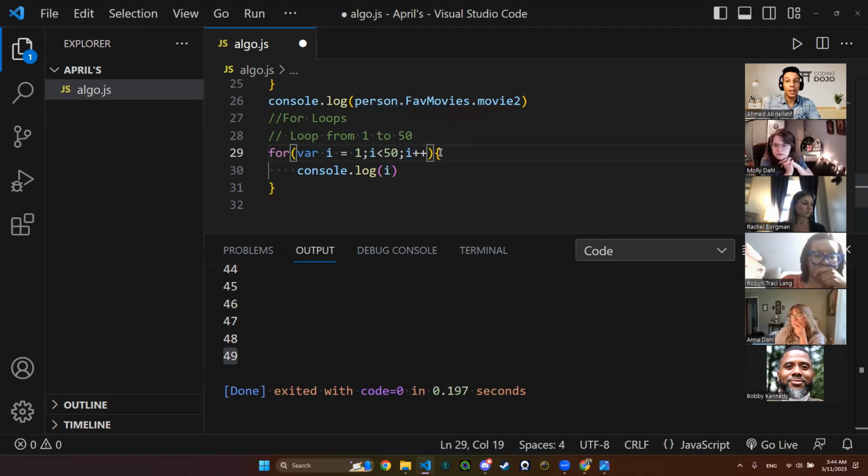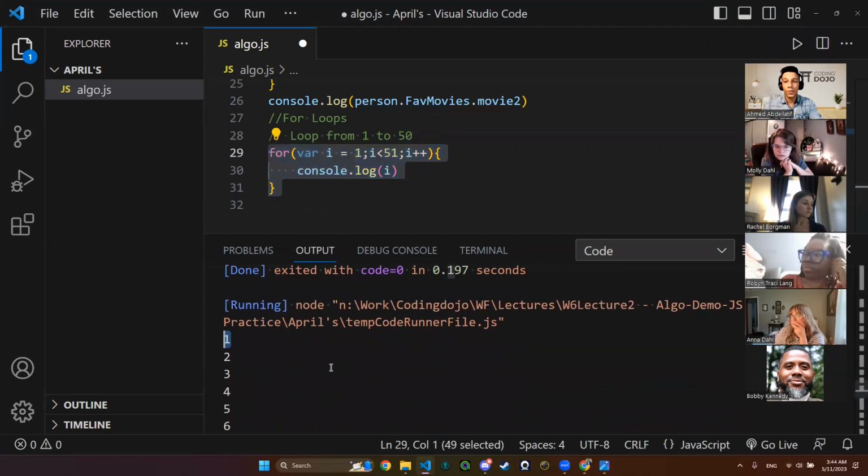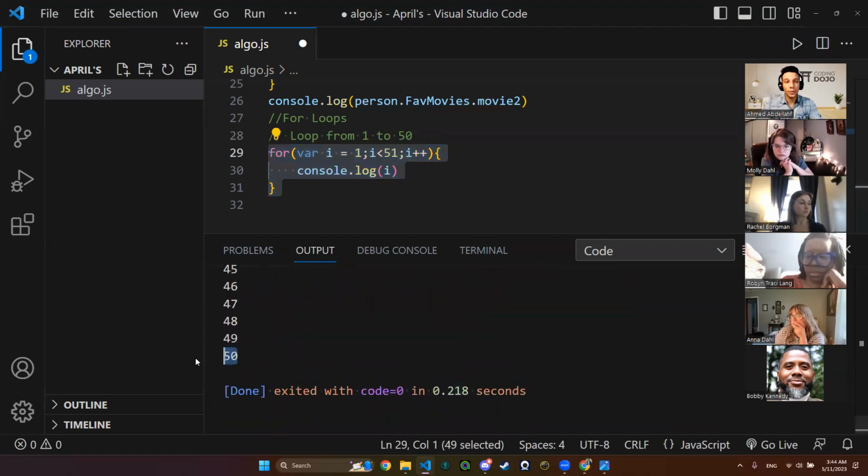But what if we say less than 51? That means 50 is less than 51? Yes. So it will go right here, then it increments to 51, and 51 will not be with us. So this will be correct. It will bring to us from 1 to 50. There you go. That's right. Okay. But I always prefer to use less than or equal, to be honest.